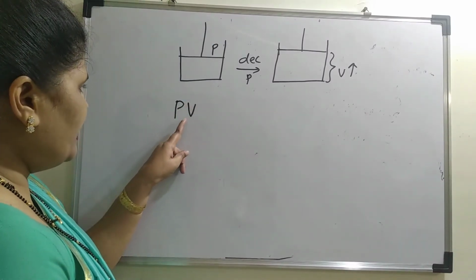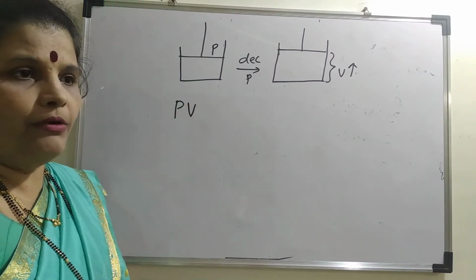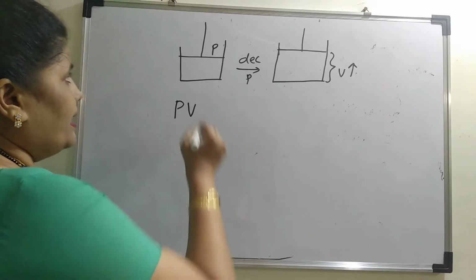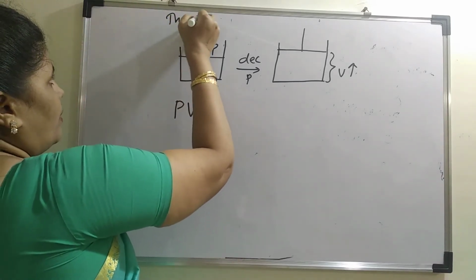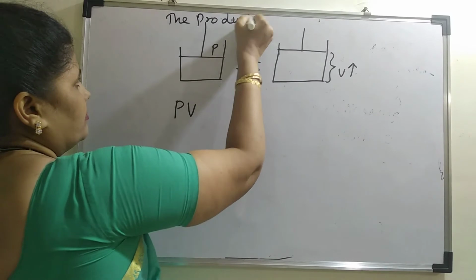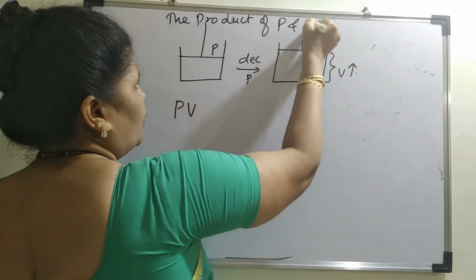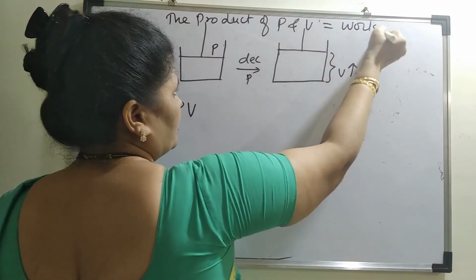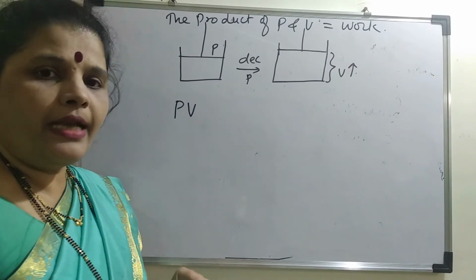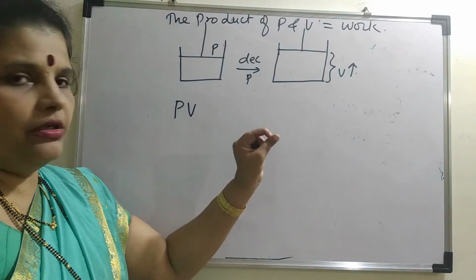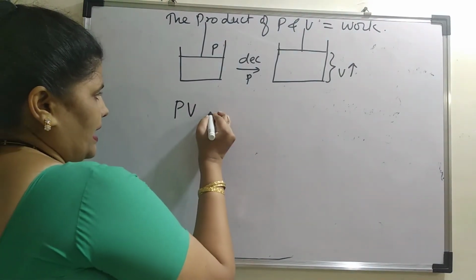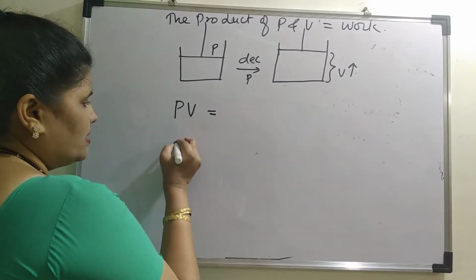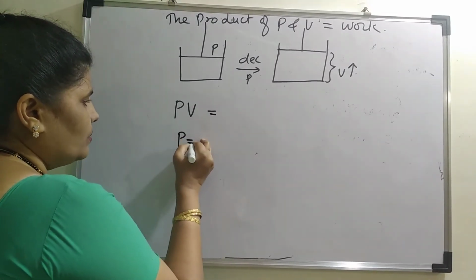So PV is work. That I have to prove. Or I can say that the product of pressure and volume is equal to work, or pressure times volume is work. So PV is equal to, what is pressure?